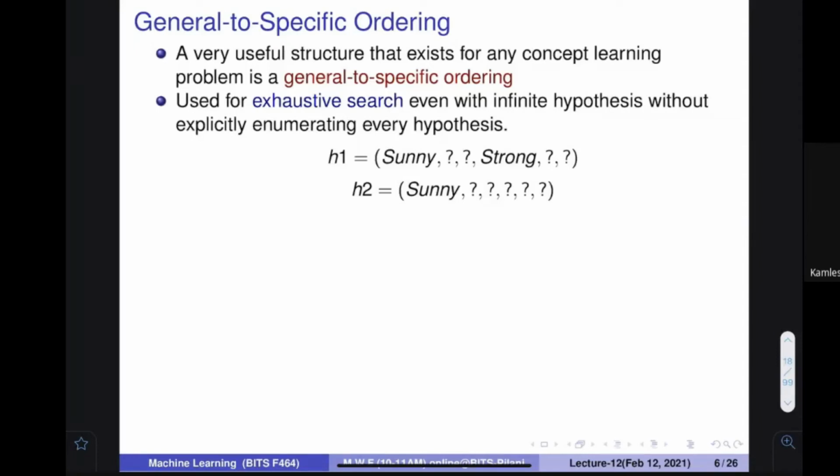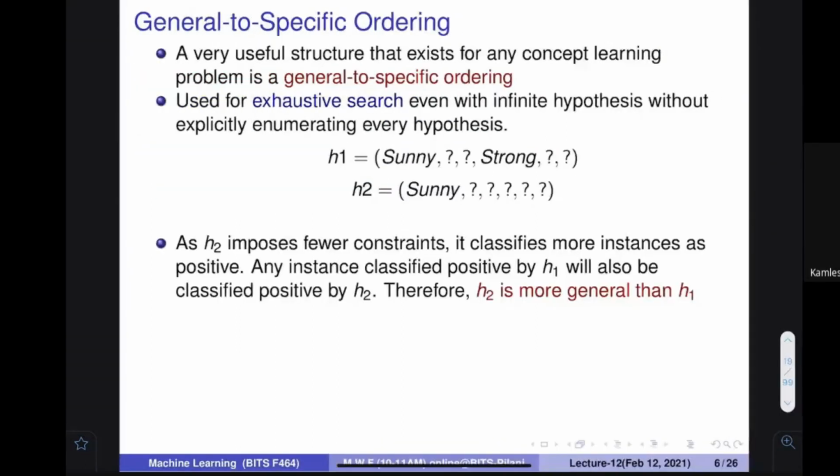For example, if I say this hypothesis, Sunny, question mark, strong, question mark, and I say Sunny, question mark, and I call them H1 and H2, which is more specific? Write down. Who is specifying more? H1. H1 is more specific. Who is more general? H2 is more general. So I am going to use this idea.